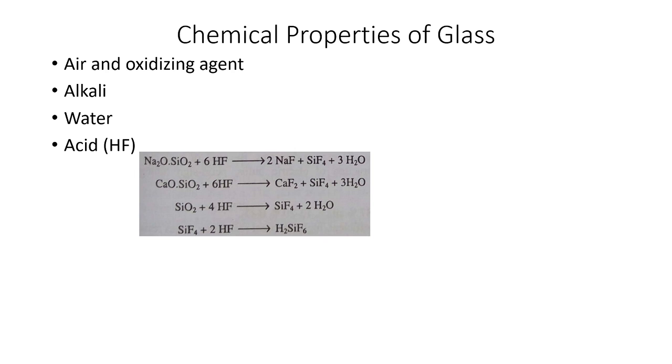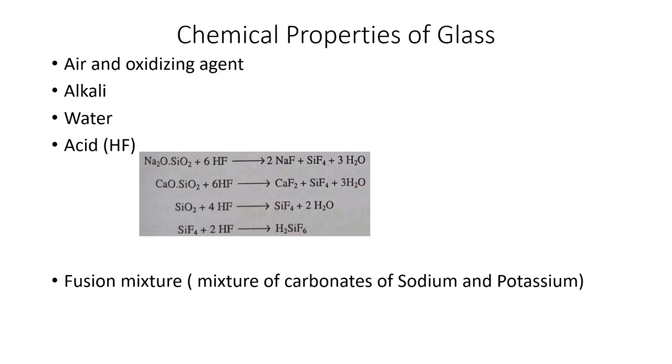Okay. Then next is glass can react with fusion mixture. It is a mixture of sodium carbonate and potassium carbonate. So when it reacts with fusion mixture, alkali silicates and carbonates of calcium and other metals are formed. That is the first thing. Okay. The resultant mass is cooled. It is then treated with HCl, when silicic acid and chlorides of metals are formed. Okay. And the mixture is evaporated to dryness.